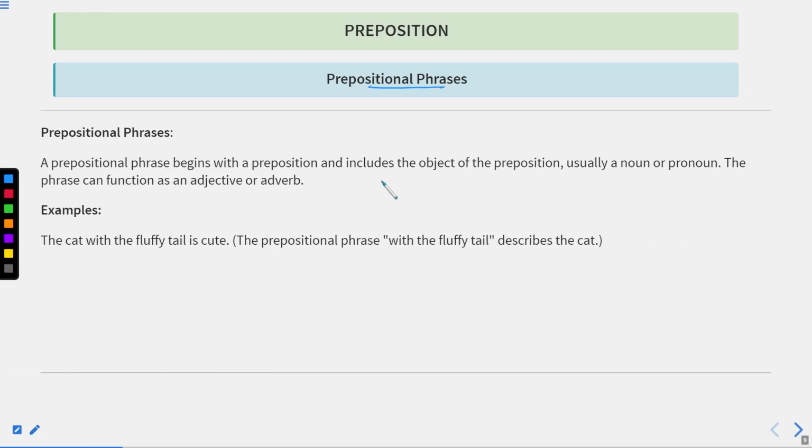Now we'll discuss what prepositional phrases are. As I told you, if we use a preposition with a verb, this phrase is known as a prepositional phrase. But this combination can also be called a phrasal verb. Now, what is the difference between these two, prepositional phrase and phrasal verb? For example, with a verb, different prepositions can be used, and according to that their use will change, but not the meaning.